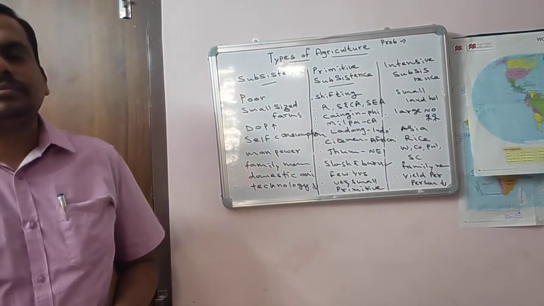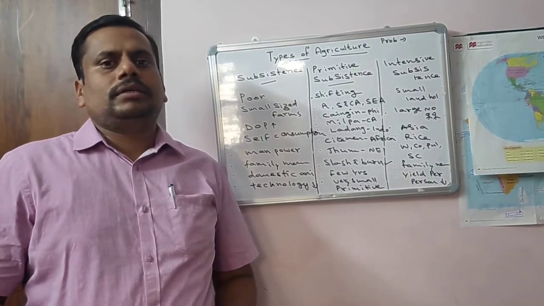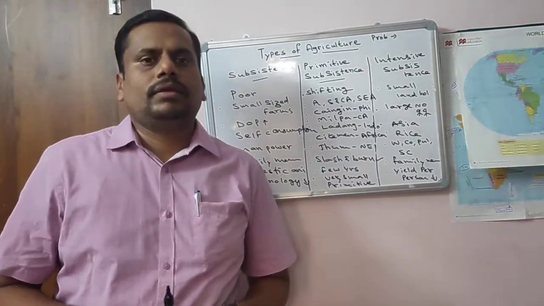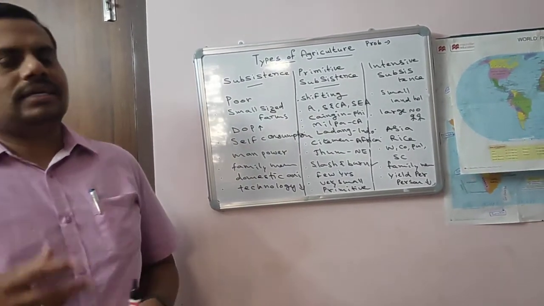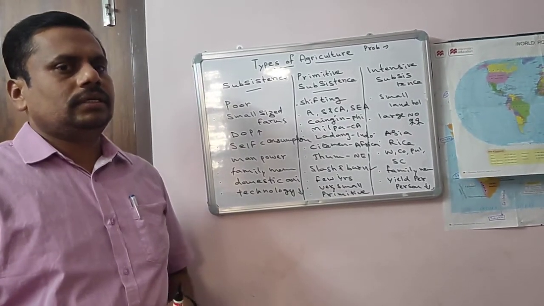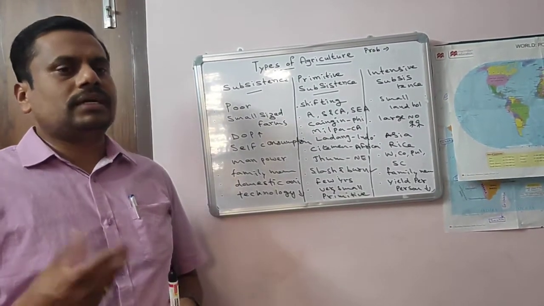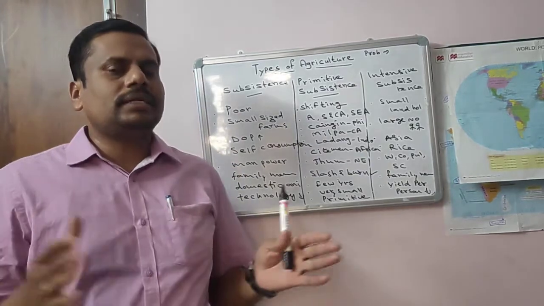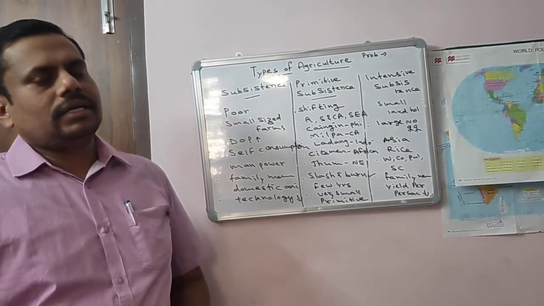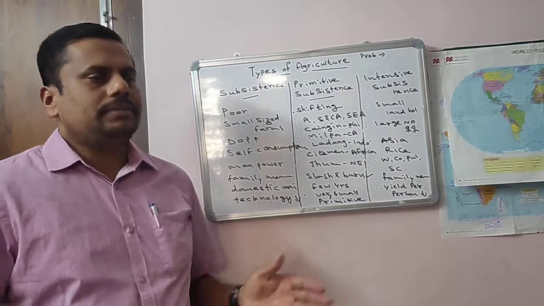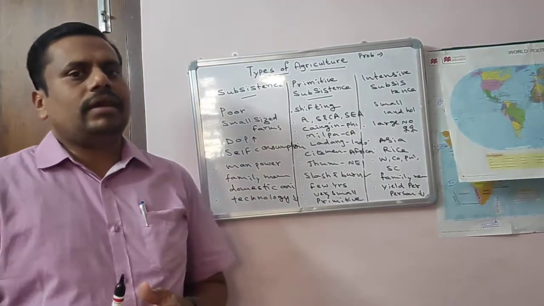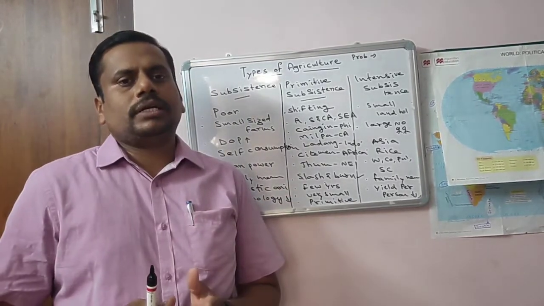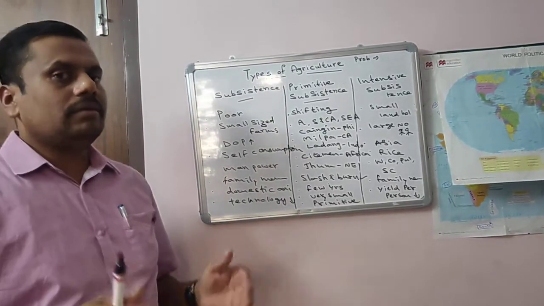Good morning, children. In the previous class, in the agriculture chapter, we have seen the meaning of agriculture, which factors influence agriculture, and also what the methods of agriculture are. The methods of agriculture are generally divided into two types. Based on the availability of land, you have seen two types: intensive agriculture and extensive agriculture.